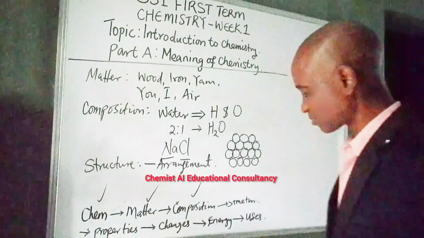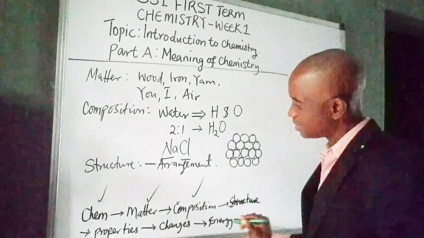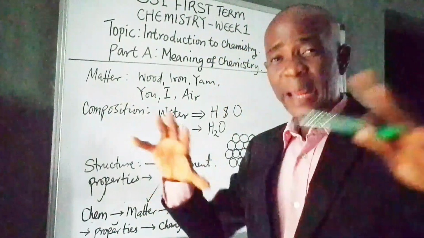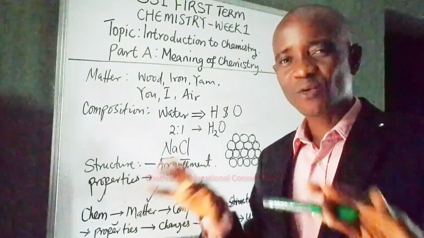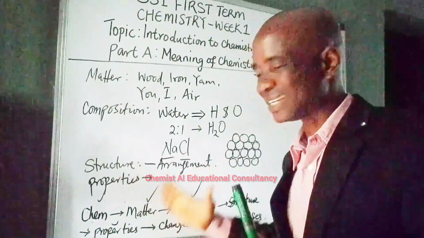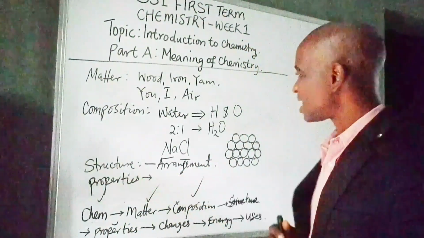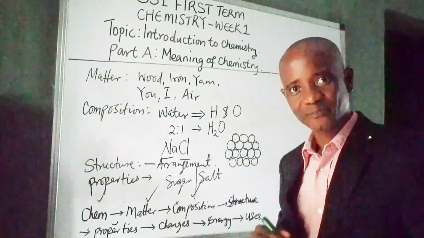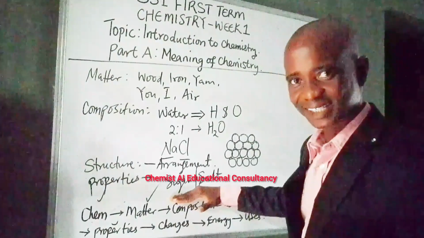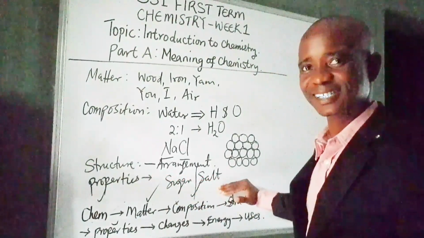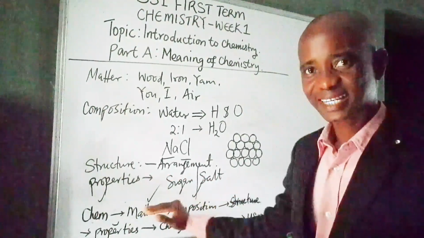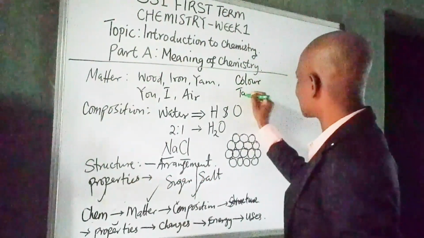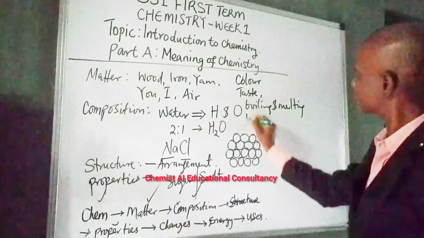So that is structure. After structure, the next is properties. Properties of matter means the characteristics, the manifestations of matter that will enable you to distinguish which one is which one. Like sugar and salt. Two of them are matter with different properties. Sugar tastes sweet. Salt tastes salty, right? So these are different properties. So the properties we are talking about could include color, taste, boiling and melting points, etc.